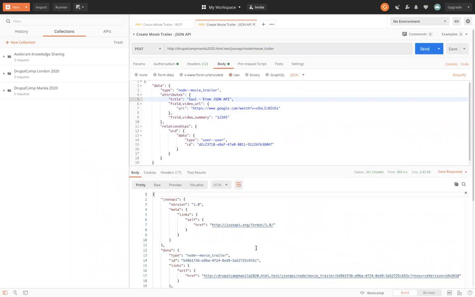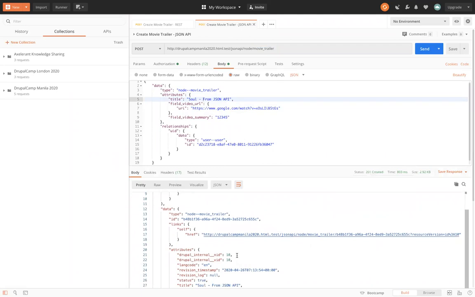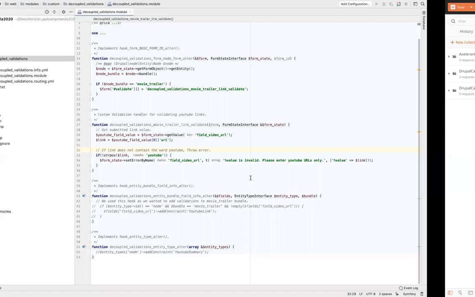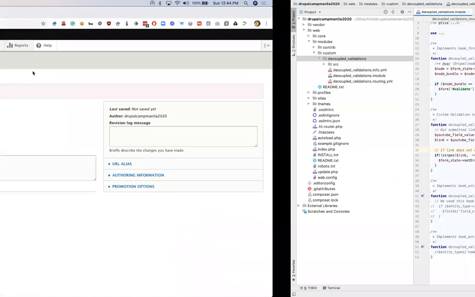If you observe carefully here, we again have a status 201. It says that the resource was created, and we have the NID, which is 10. And let's verify if the node was created or not. I'll go to the content page.